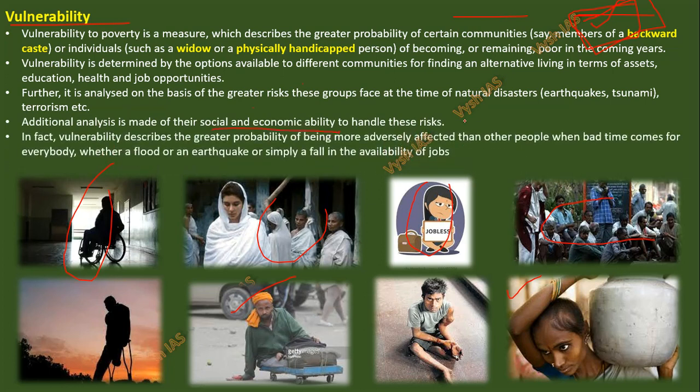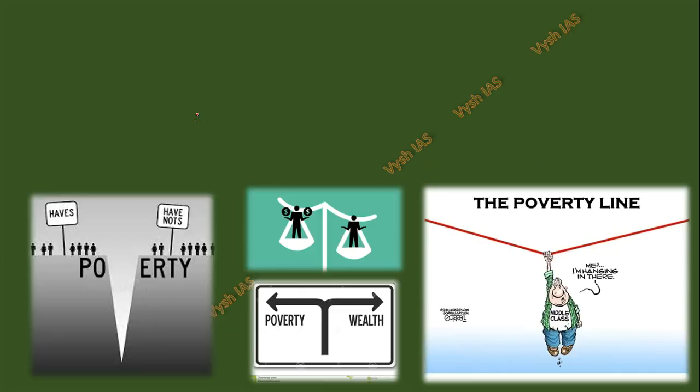Okay, there's a lot of risk there, and when a disaster happens, it's always the poor people who suffer more. Rich people, with money, will be able to escape because they have more facilities and more access to resources. So that kind of vulnerable audience is what we have tried to tell in this particular slide.